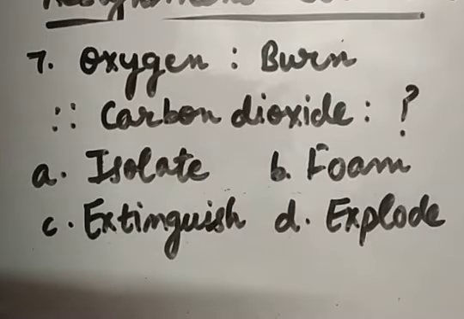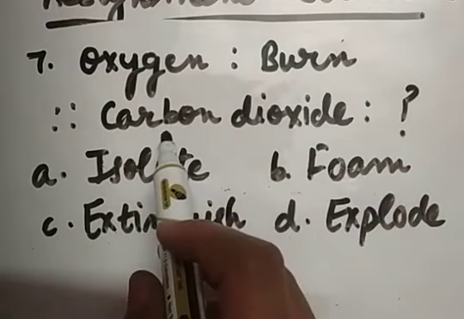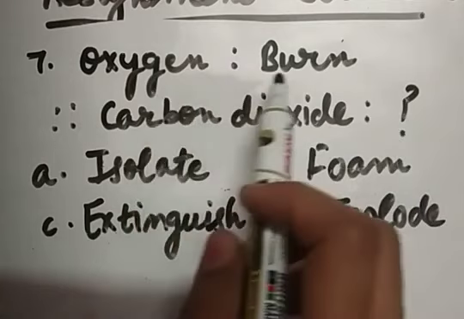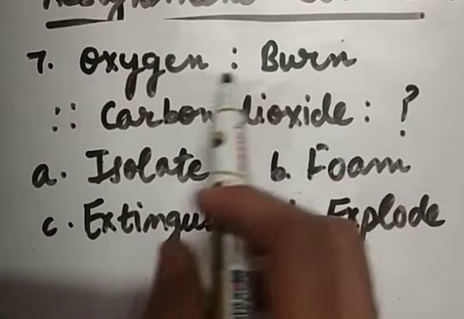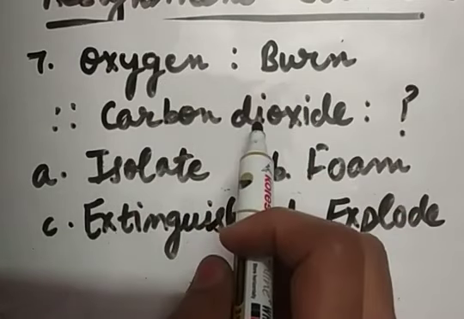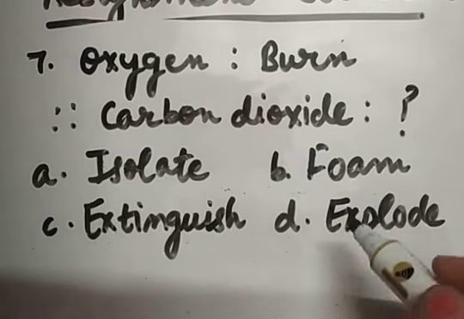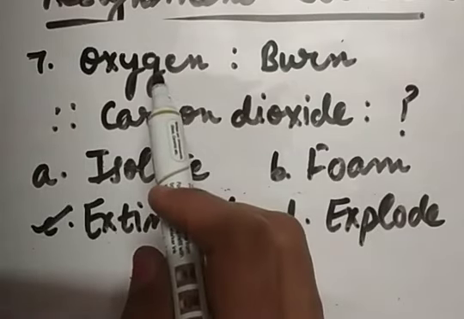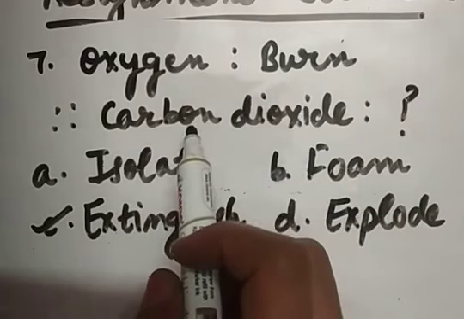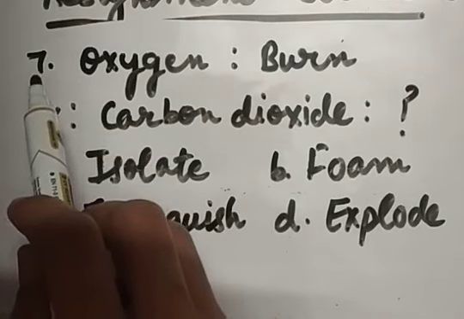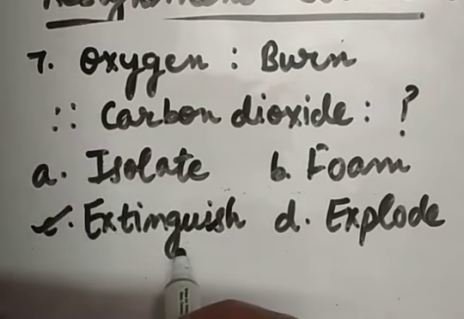Let us talk about now the last question of this assignment. Oxygen burn, carbon dioxide is to what? First of all, understand the relationship between oxygen and burn. So dear children, oxygen helps in burning while carbon dioxide extinguishes fire. So as oxygen helps in burning, carbon dioxide extinguishes fire. So the correct option for question number 7 is the C option, that is extinguish.